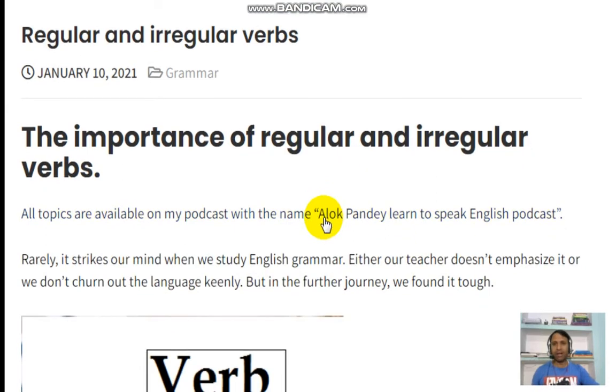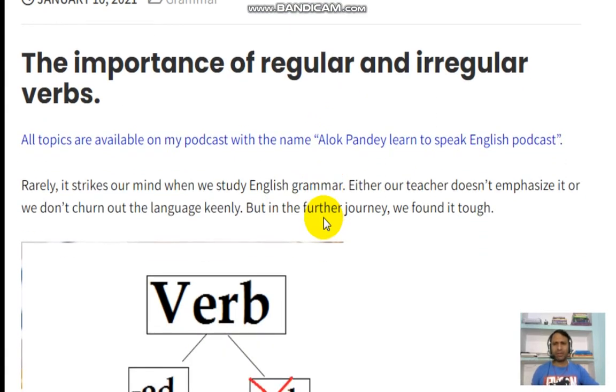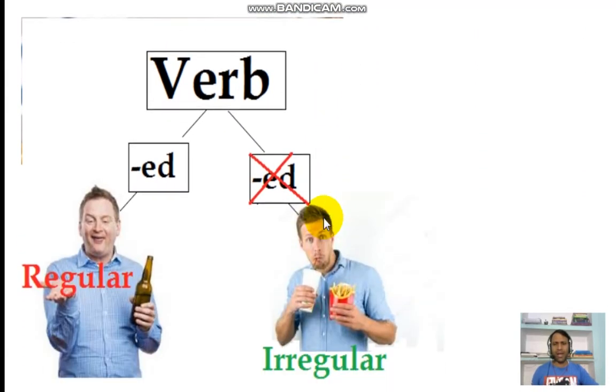What does it mean? Generally, we need to change the form of a verb when we change a tense, let's say present to past, past to past participle. So the verb form goes first to second to third, or we can say the base form, the past simple and the past participle.